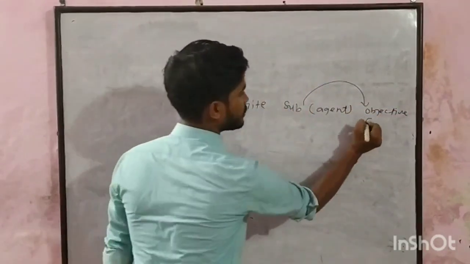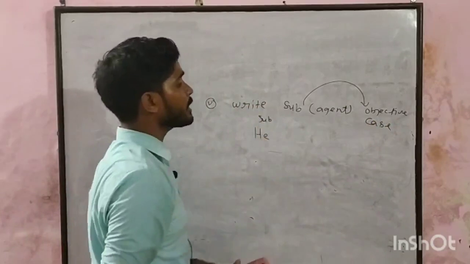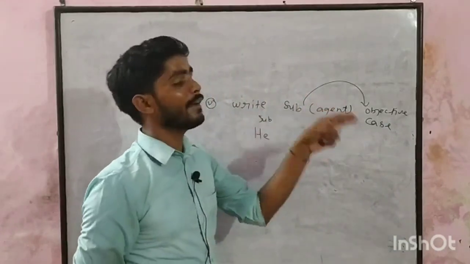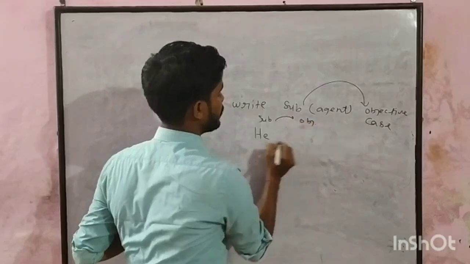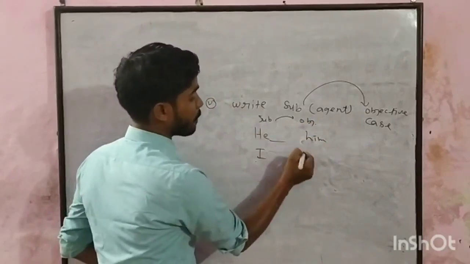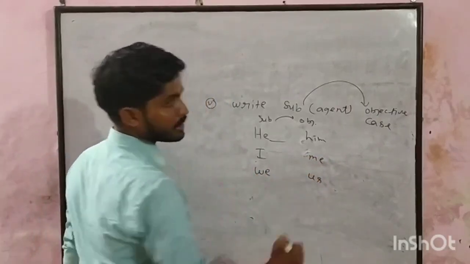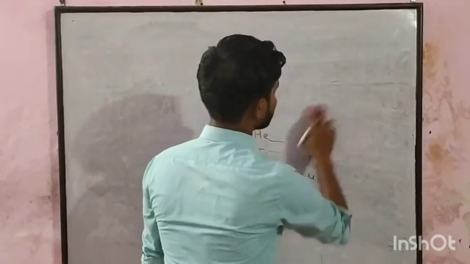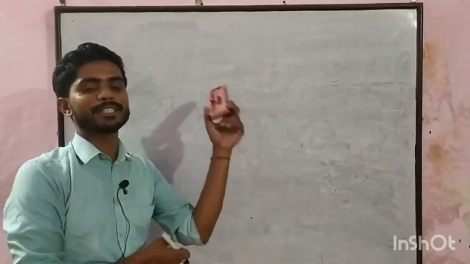What is objective case? If we take he, it is the subjective form. You may call the objective case where the object is put. The object is always written in objective case. For the subject he, its objective case is him. If I say I, its objective case is me. We, its objective case is us. So the subject will be written at the end, after the preposition, and the subject must be written in objective case.